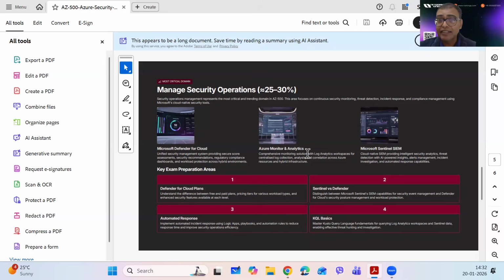What exactly is Sentinel, and how do we configure and manage it? How do we do hunting? How do we work with workbooks, playbooks, and logic apps? All those things are going to be concentrated in this particular module, which is security operations.